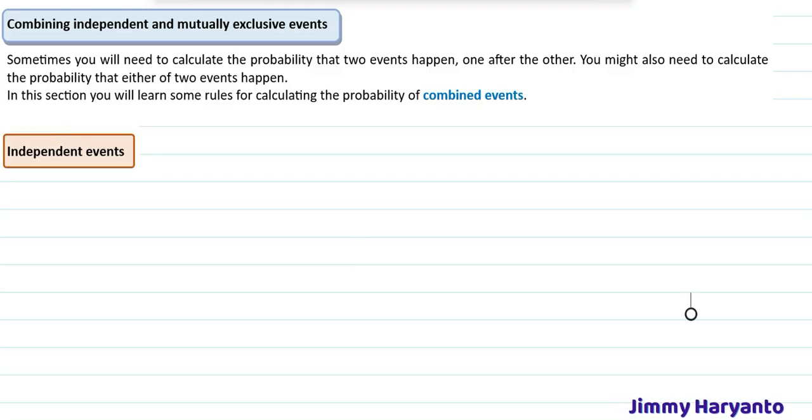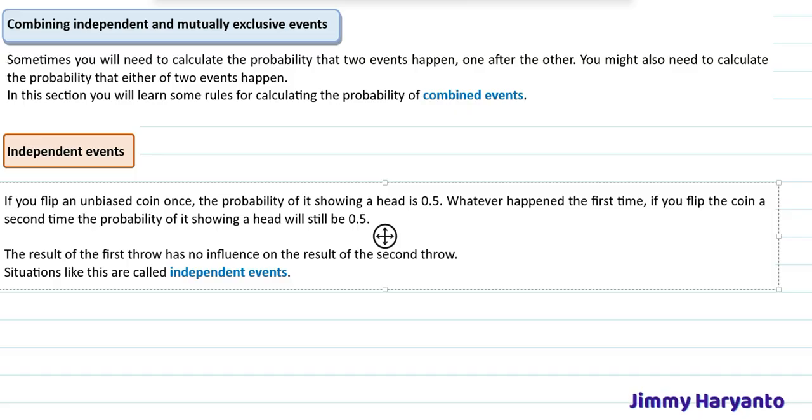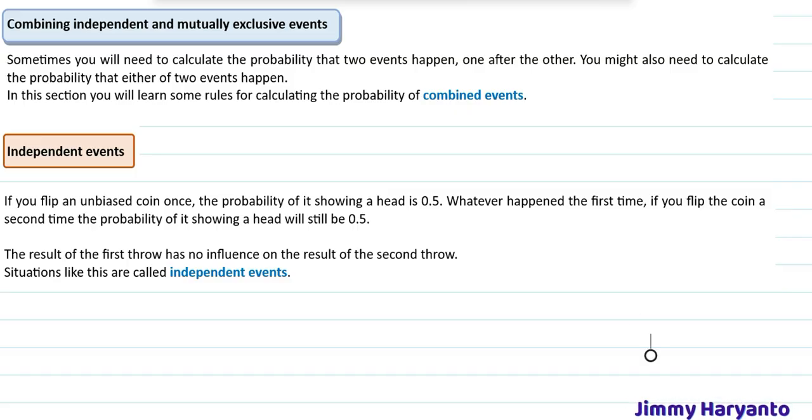First, we will learn what an independent event is. If you flip an unbiased coin once, the probability of it showing a head is 0.5. Whatever happened the first time, if you flip the coin a second time, the probability of it showing a head will still be 0.5. This means the result of the first flip has no influence on the result of the second flip. Situations like this are called independent events.